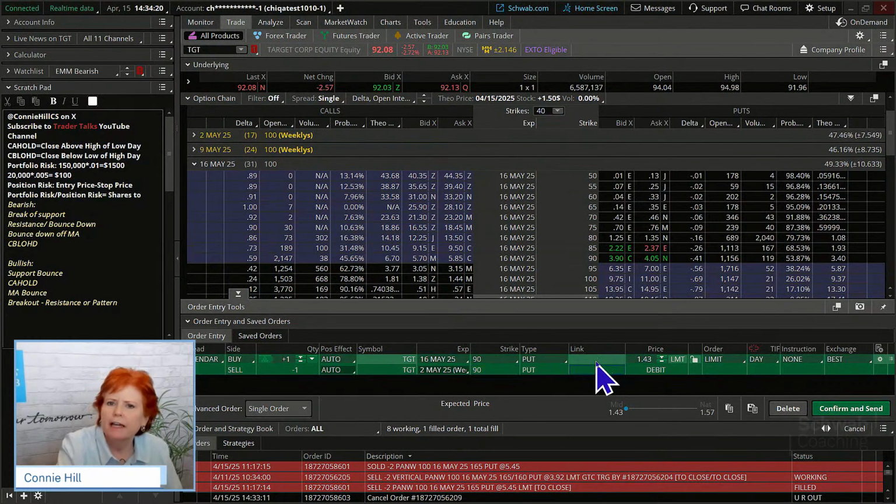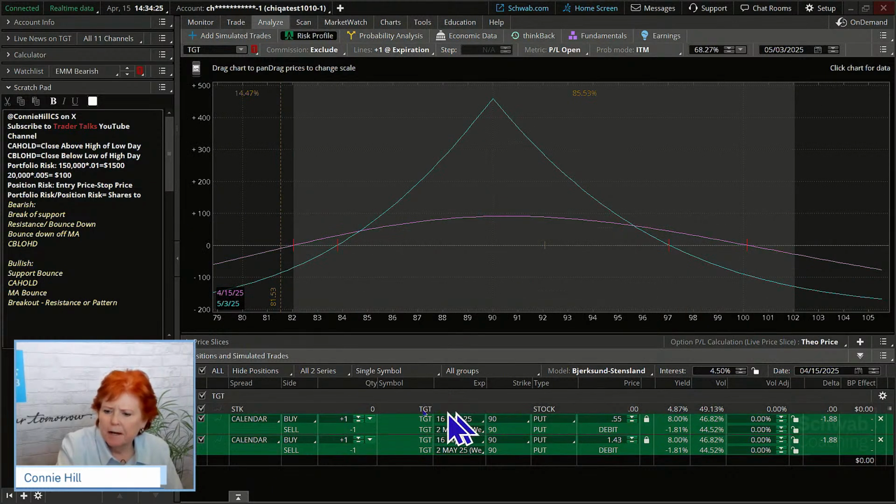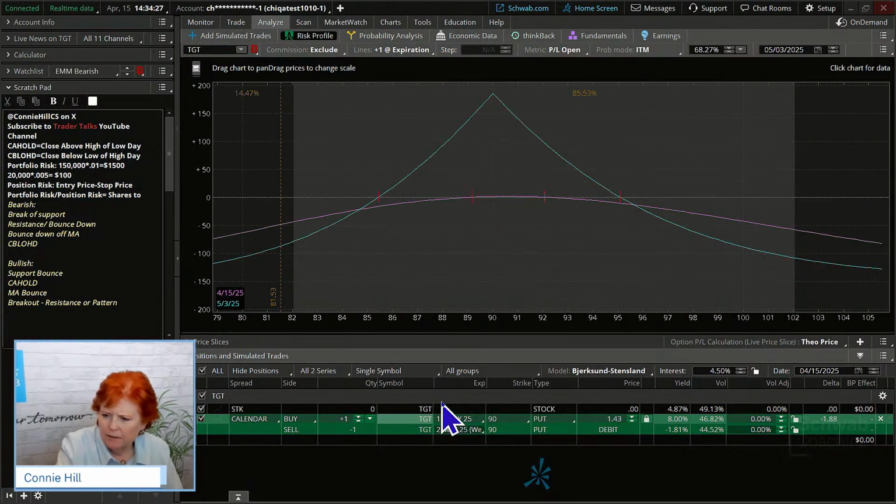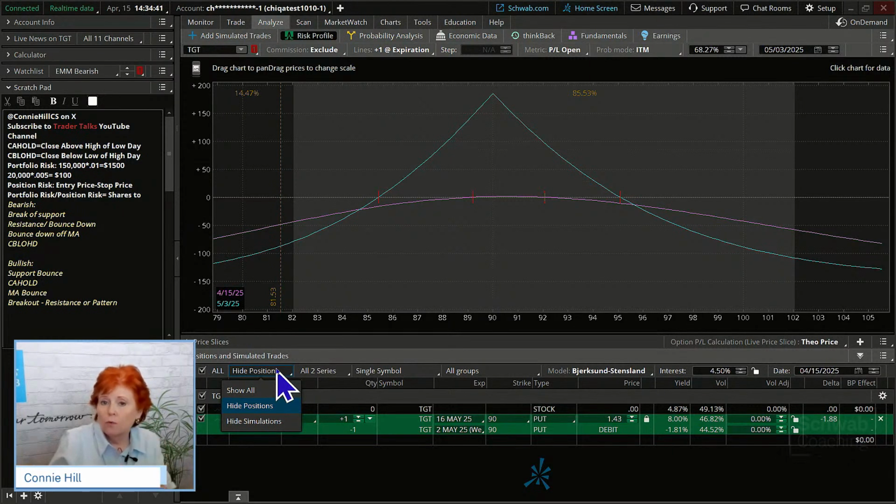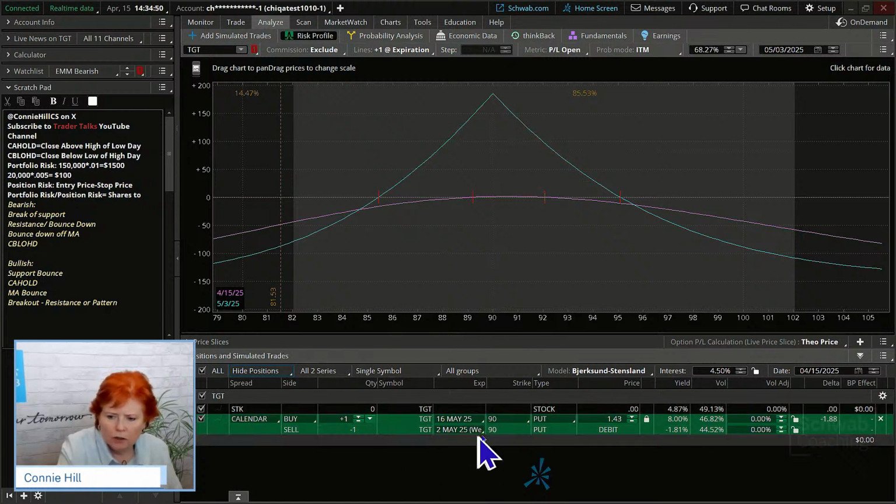Same thing. We're going to look at the Analyze tab. Right mouse click to bring that up, and I'm going to get rid of what was there previously. We don't want it to show us any positions. That's one other field I should point out to you here on the risk profile. If you do have a position in it and you're looking to see your overall with the simulated trade in there, then you would say, yeah, show it. In our case, if we have any positions, we don't want it to take that into consideration. We just want to look at this trade only.